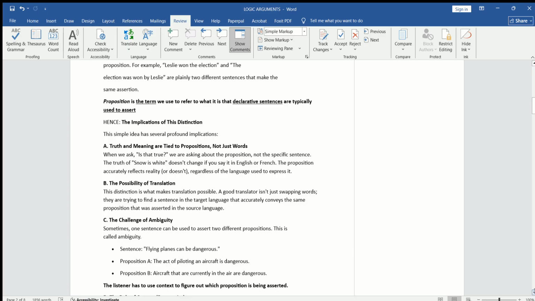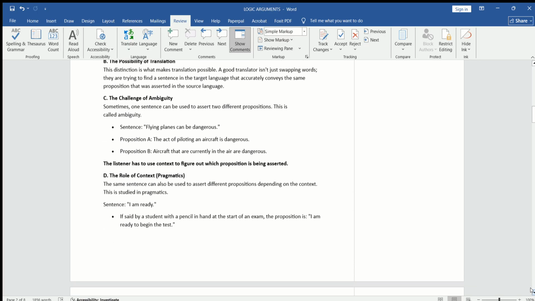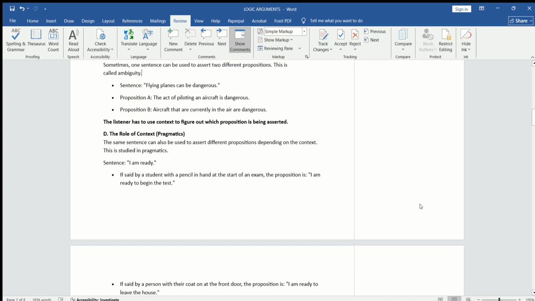Again, we move ahead. Number four, the role of the context, that is pragmatics. This means that the same sentence can be used to assert different prepositions depending on the context. This is studied in pragmatics, जिसको आप उर्दू में कहते हैं ना जू मैनी के भी सिचुएशन क्या है, टाइम क्या है, ठीक है. तो कंटेक्स्ट के अंदर, कंटेक्स्ट का मतलब इसको हम कह सकते हैं सियाको सपाक के अंदर देखा जाएगा.